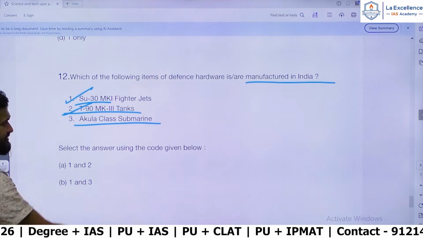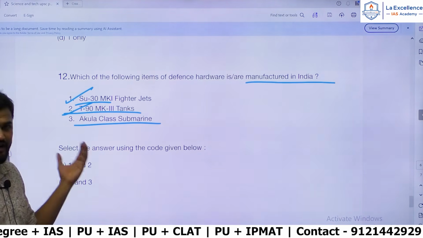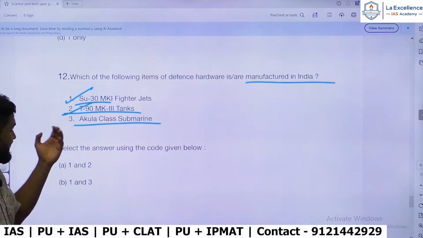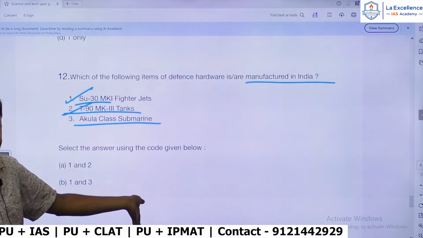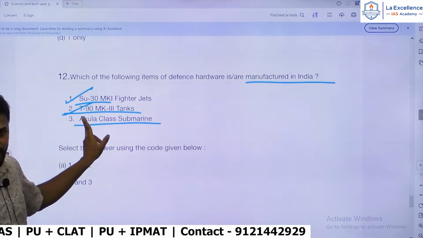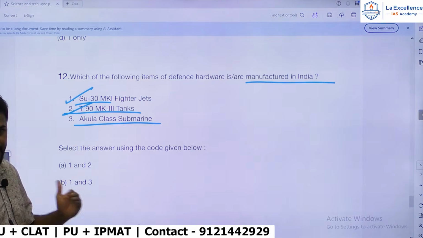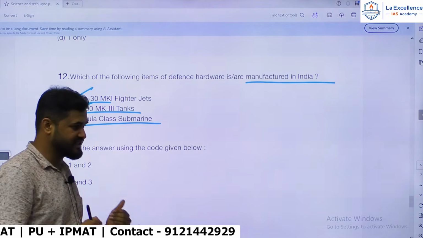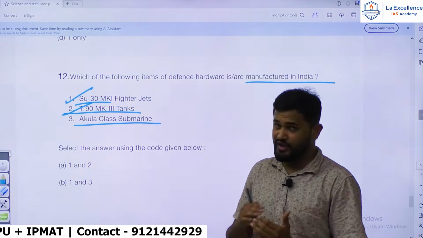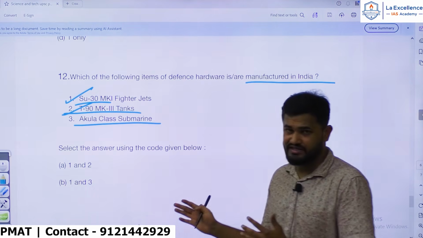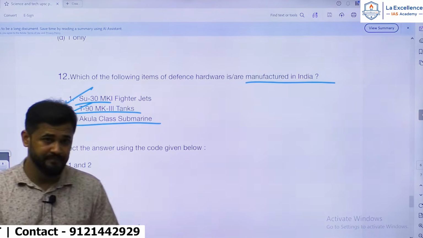Sukhoi 30 is the most important and most advanced aircraft India has. Its design is from Russia, but it is jointly developed by India and Russia, and the manufacturing facility is in India. So HAL produces it in its Nasik production facility.